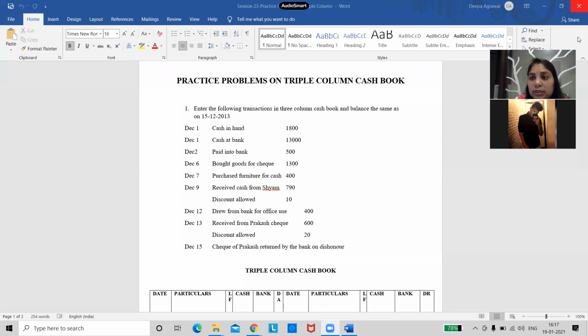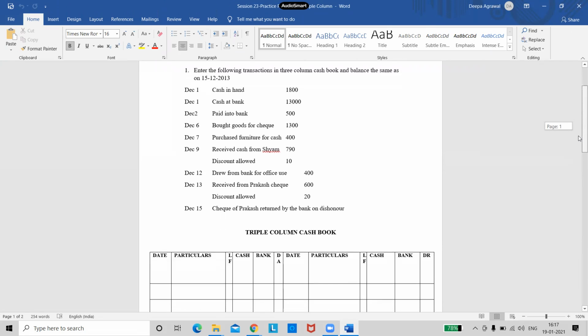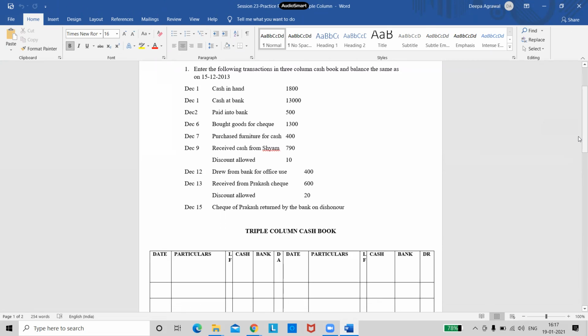Yes. So we will start with the problem on triple column cash book. Can you see the question on the screen? Yes, ma'am. Enter the following transactions in 3-column cash book and balance the same as on 15th December 2013. I'll wait for 1 minute. Till then, quickly draw the pro forma for triple column cash book.